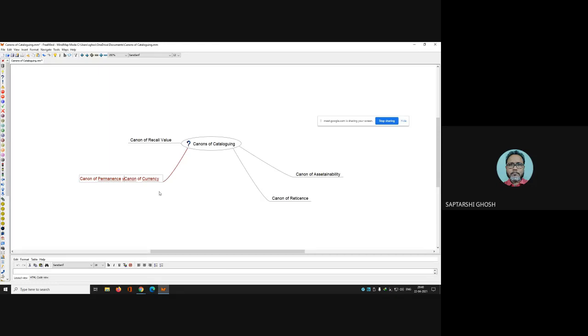Now here you see. Canon of permanence is saying that whenever you are using any heading, you must always be consistent with that one so that your users won't be confused with new terms. Okay, that is known as canon of permanence.